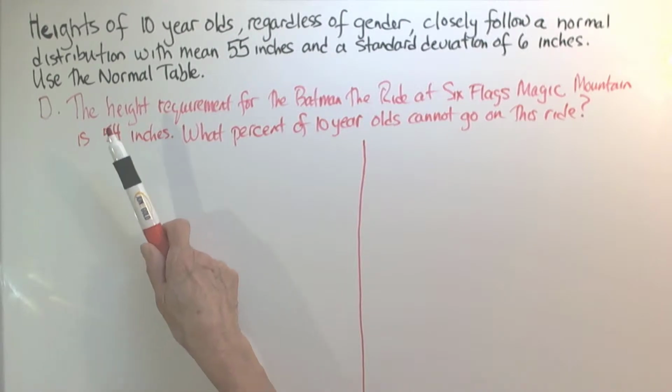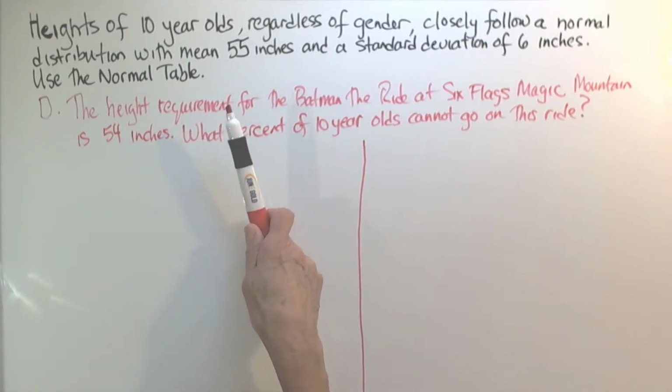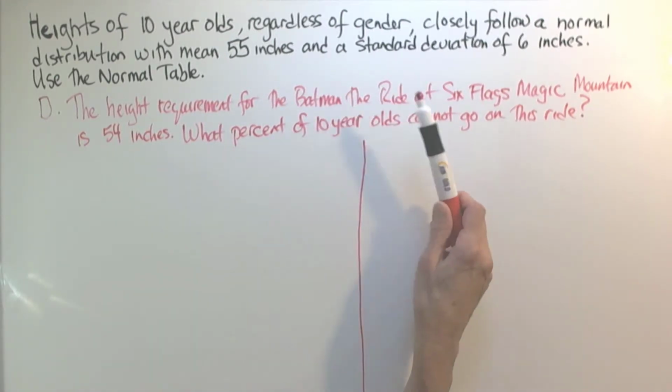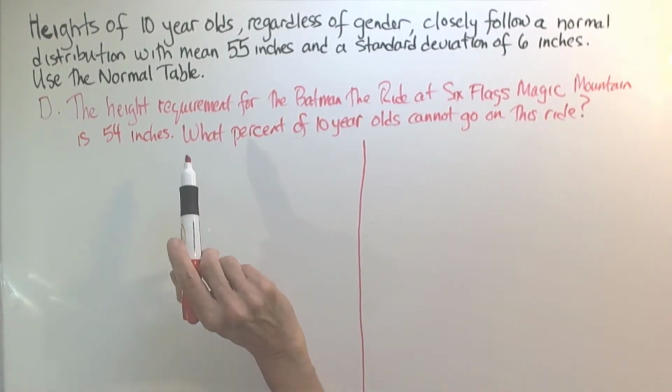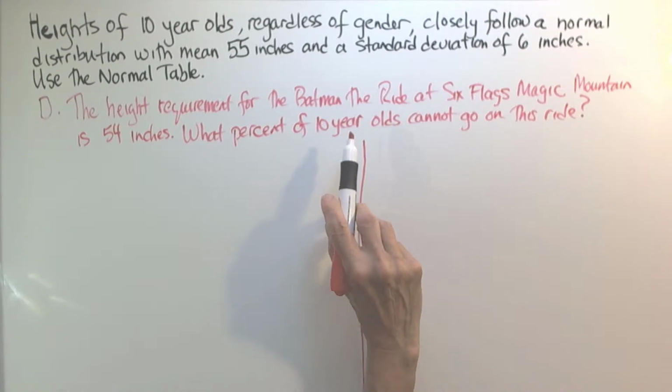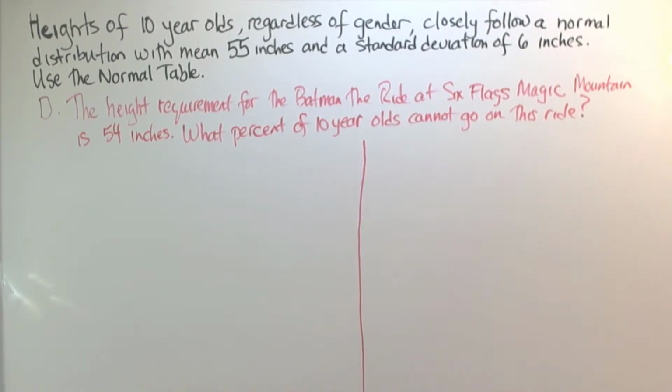The question is, the height requirement for the Batman the Ride at Six Flags Magic Mountain is 54 inches. What percent of 10-year-olds cannot go on this ride?